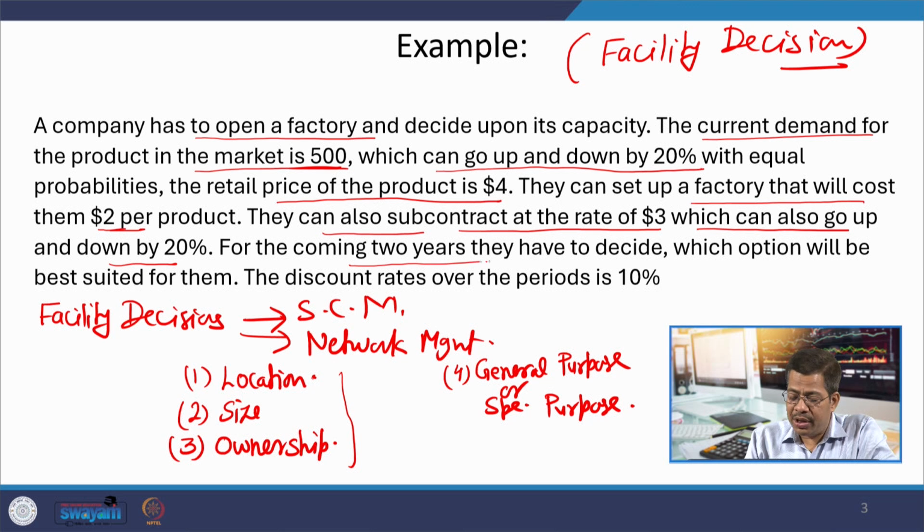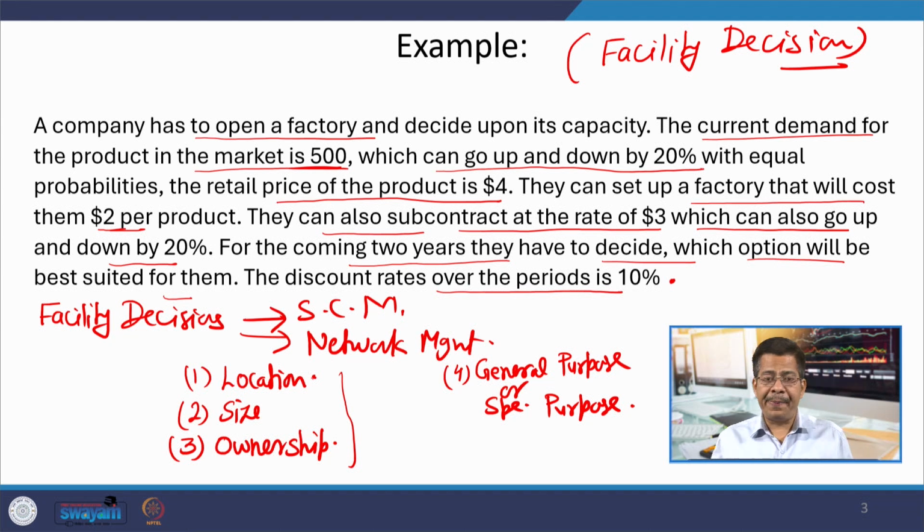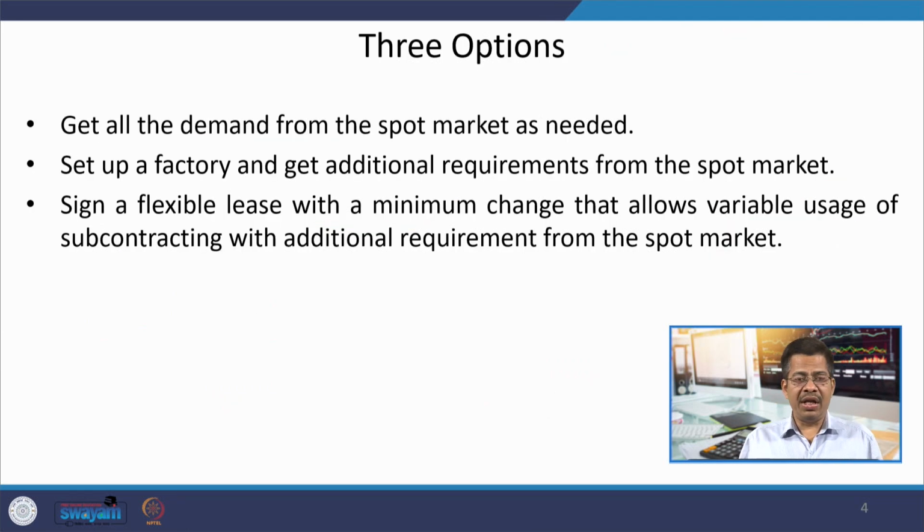For the coming 2 years, they have to decide which option will be best suited for them, and the discount rate over the period is 10%. So, let us see what are the different options available to them for making this choice. 3 options are suggested. Get all the demand from the spot market as needed.